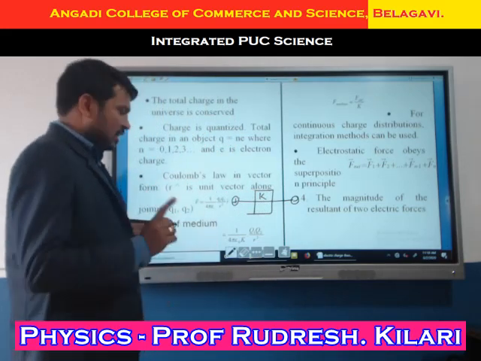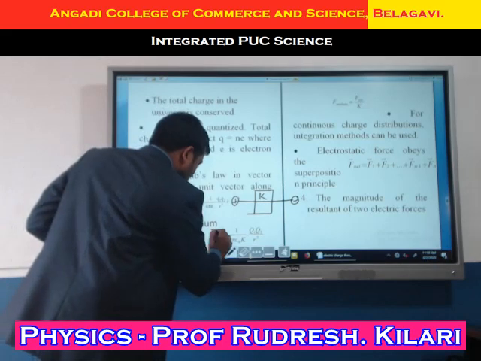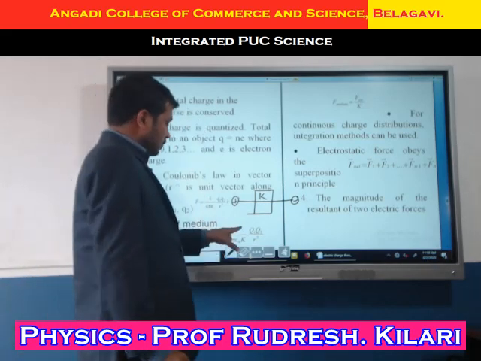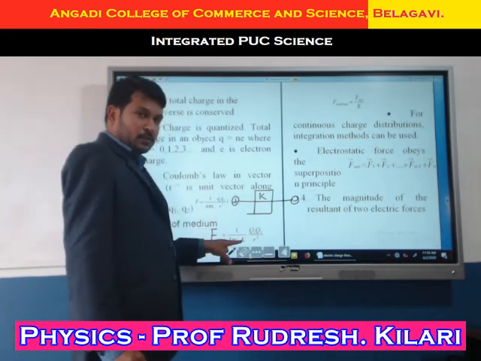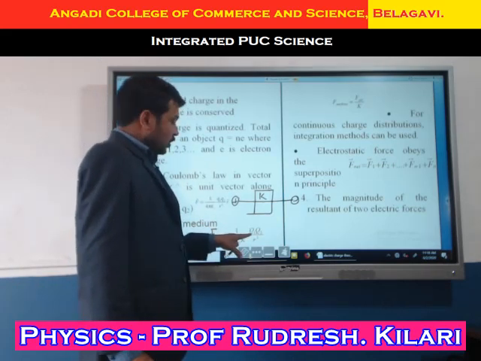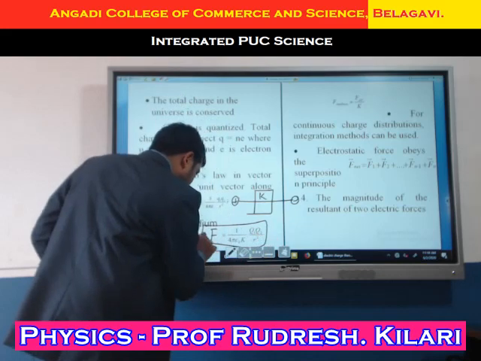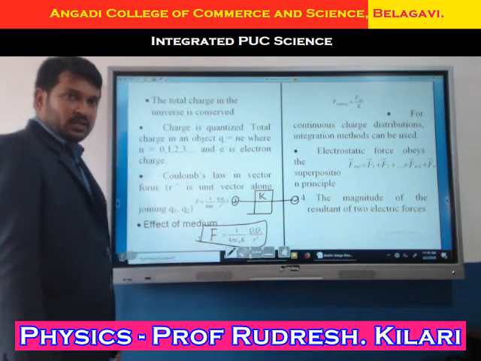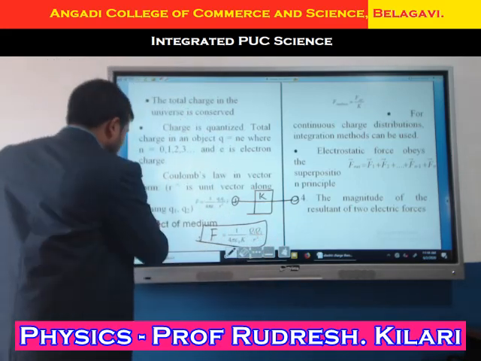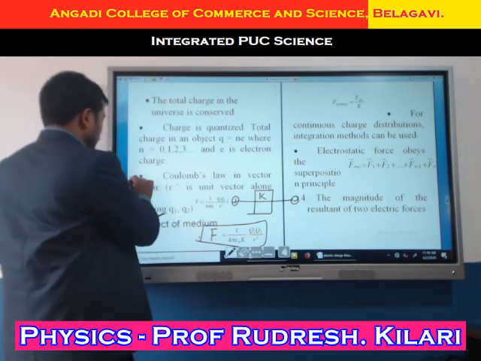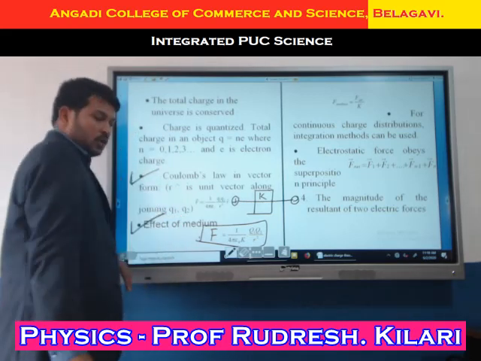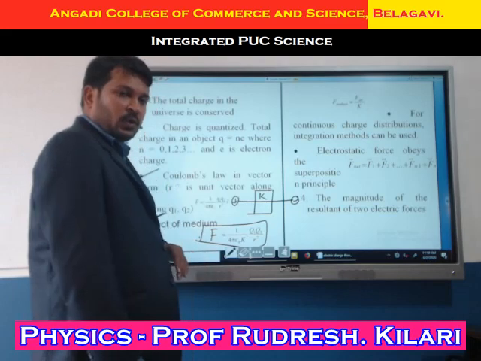By writing that formula, F equals 1 divided by 4 pi epsilon naught k, q1 q2 divided by r square. This is the formula. Very important. Remember, students. This is the effect of medium. This one and these two formulas you remember. Everyone note this one.